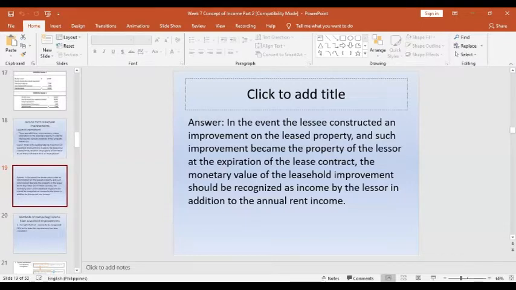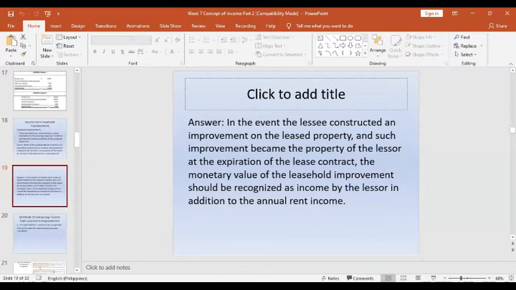And when the contract expires and the building is still on the land of the lessor, when I leave the building, that building which I improved, at the time of the expiration of my contract with the lessor, will become the property or be possessed by the lessor.